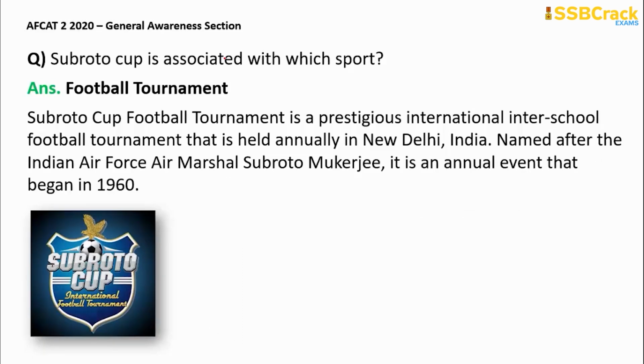Next question, Subrata Cup is associated with which sport? So it is associated with a football tournament. Basically, it is an international inter-school football tournament. It is held annually in New Delhi, India, and it is named after Indian Air Force Air Marshal Subrata Mukherjee. It is an annual event that began in 1960.